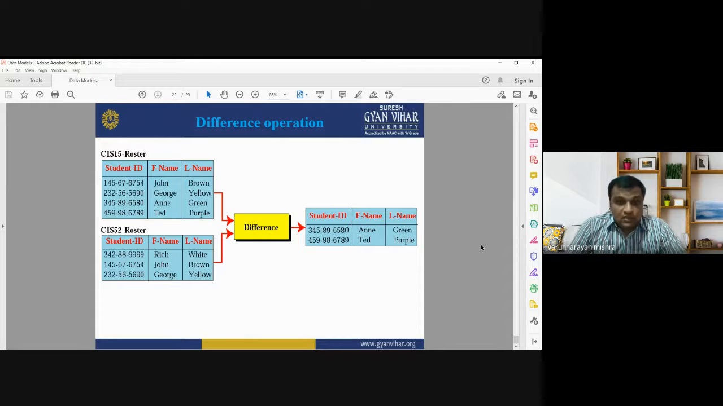So these are some of the operations which can be applied on the relational table, which can be applied on any kind of relational database for getting some output as per the requirement. It may be of two types, that is unary operation and binary operation. For unary operation, we need to have one table, and for binary operation, we need to have two tables.